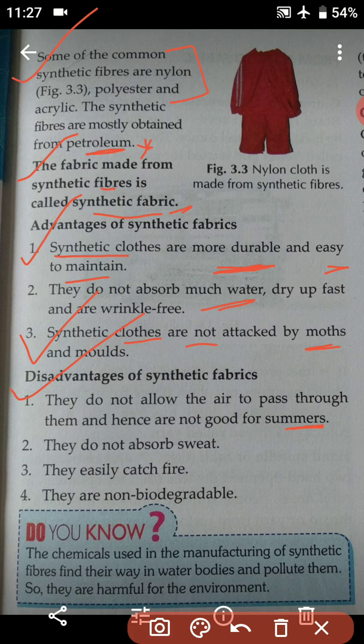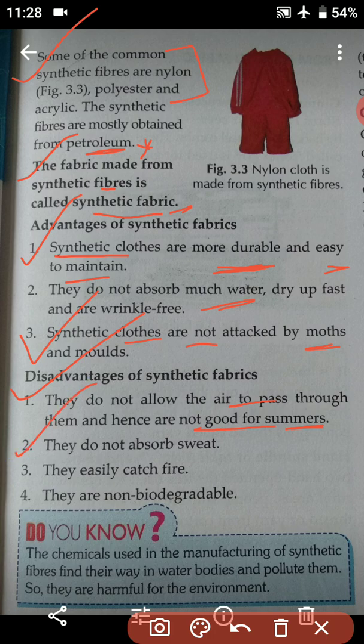In case of synthetic fabric, they do not allow the air to pass, so they are not good for us during summer. So this is a very important disadvantage of synthetic fabric.